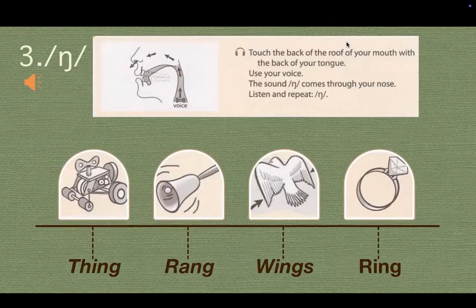Next one, number 3, we have the voiced consonant sound ng. The back of your tongue touches the back of the roof of your mouth, and you use your voice. The sound comes from your nose.